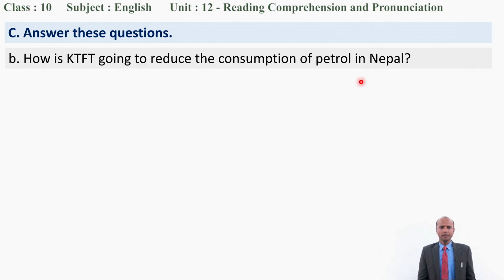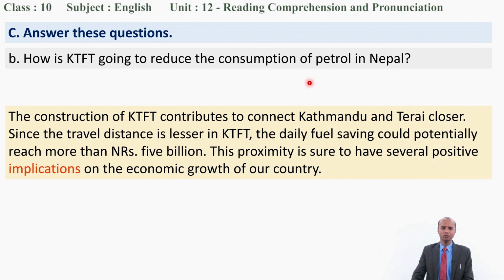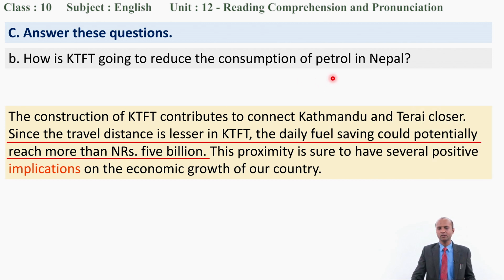Let's go to question B. How is KTFT going to reduce consumption of petrol in Nepal? Okay, I guess you have the correct answer with you. And this is the area where you could find the answer. Since the travel distance is lesser in KTFT, the daily fuel saving could potentially reach more than Rs 5 billion.